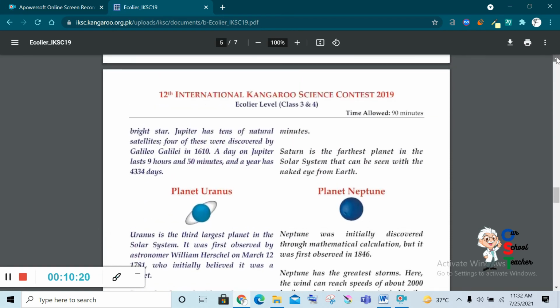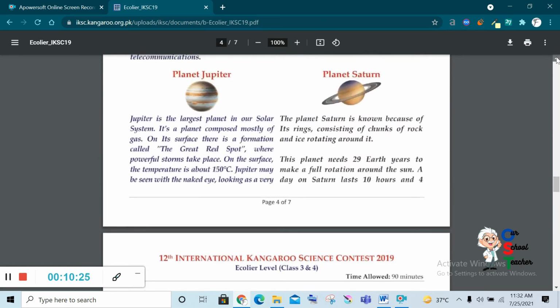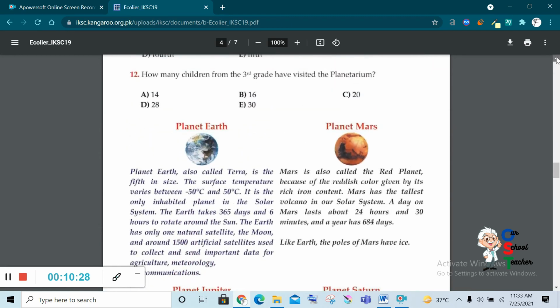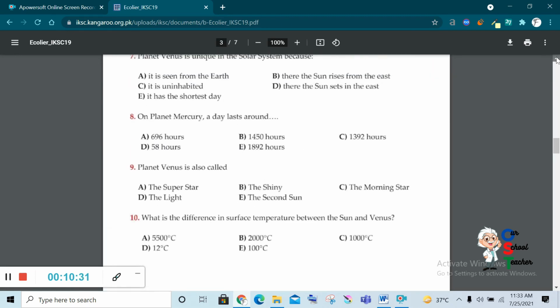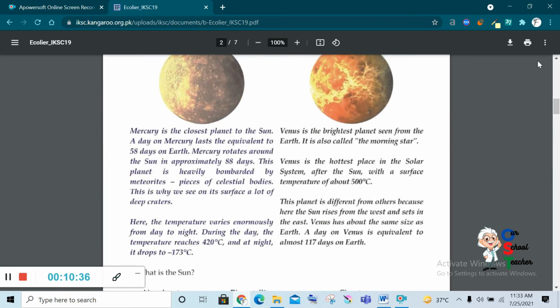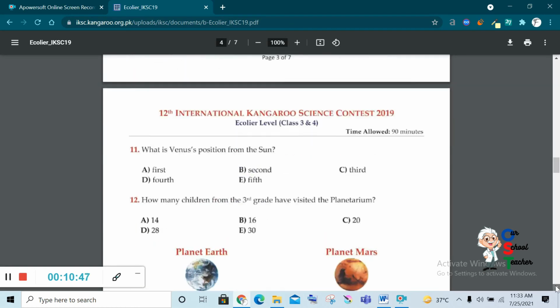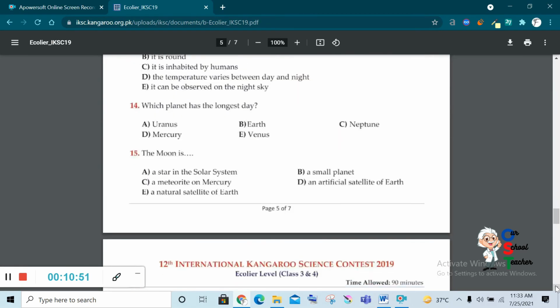Just check Venus again. A day on Venus is equivalent to almost 117 days on the Earth. I think it is the planet that has the longest day. Venus.